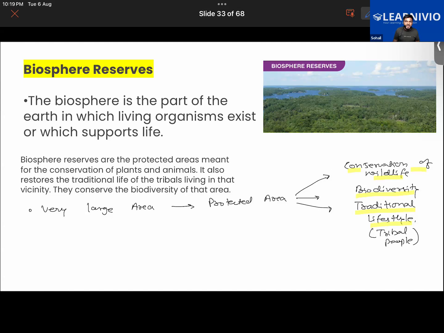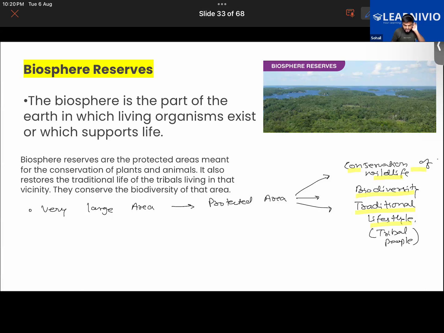So it's not like you can just ask all the people to go away from that region. You can't simply expel the tribal people living in that region, because they are also protected by government laws. You can't just go onto a land and expel or harm the tribal people living there. So while we create this biosphere reserve, the needs of local people also have to be addressed, so that they can have access to the resources of this region.